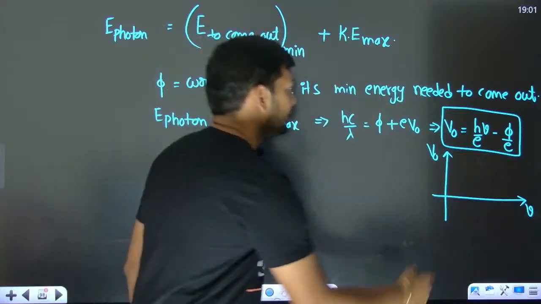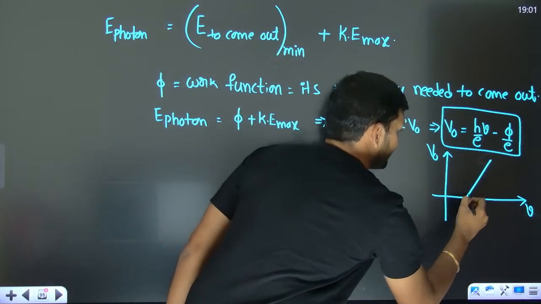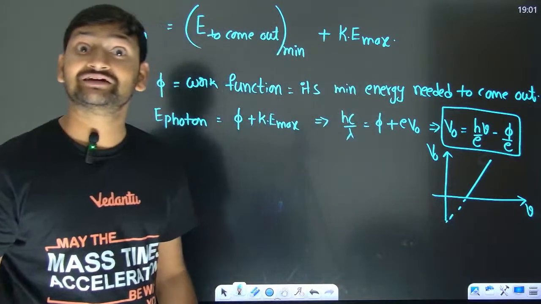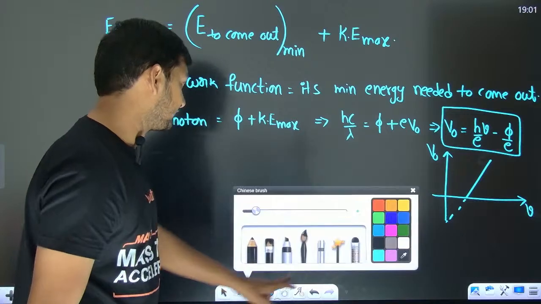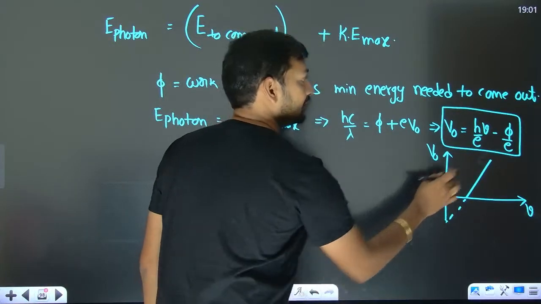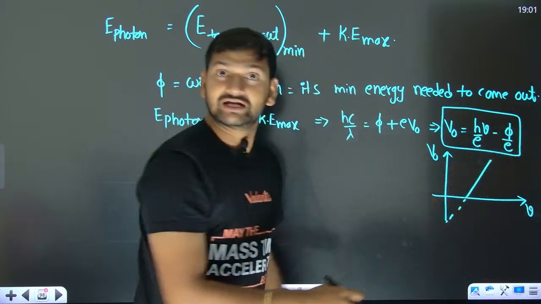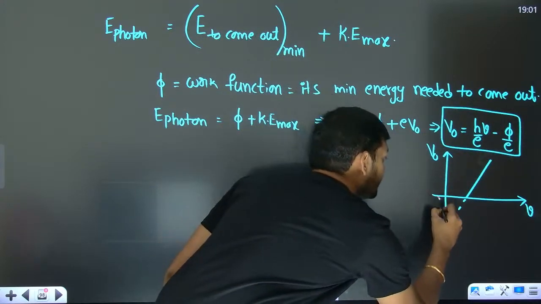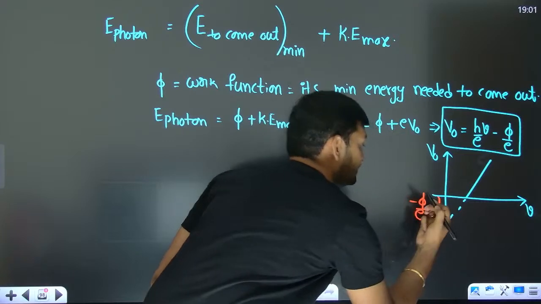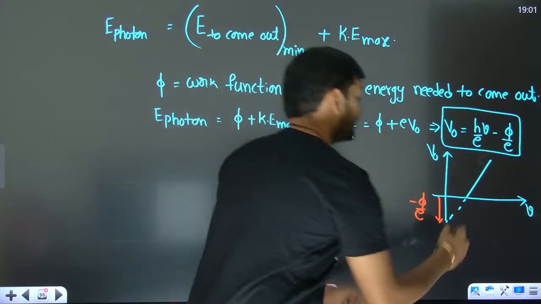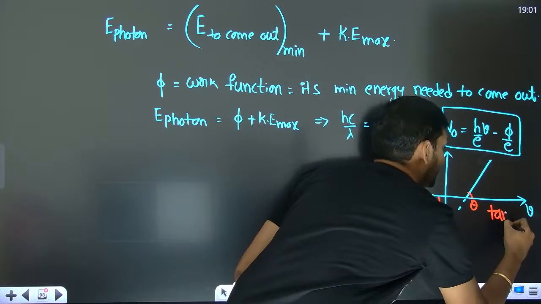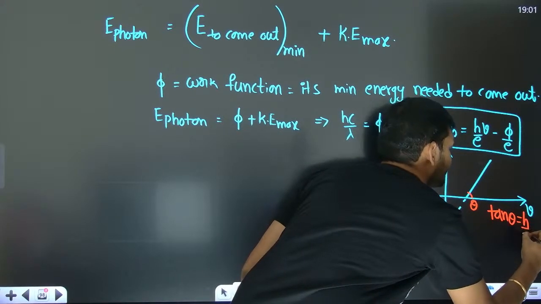If you remember, it was a straight line and you can clearly see that the intercept was negative. Do you remember the experimental graph? Why is the intercept negative? Is the intercept negative? Yes. What is the value of this? Minus phi by e. And what is the slope? If I take theta, tan theta is h by e.